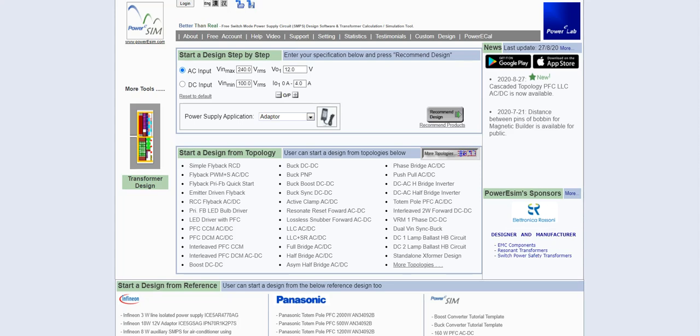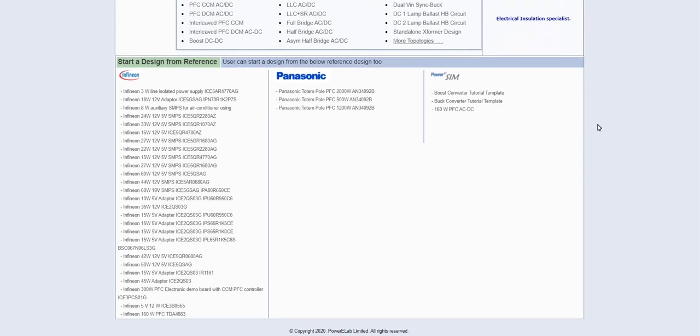You can easily design and see how much value of material you can use. You can put the values in here and you will get some configuration for the design. This is a very good software.